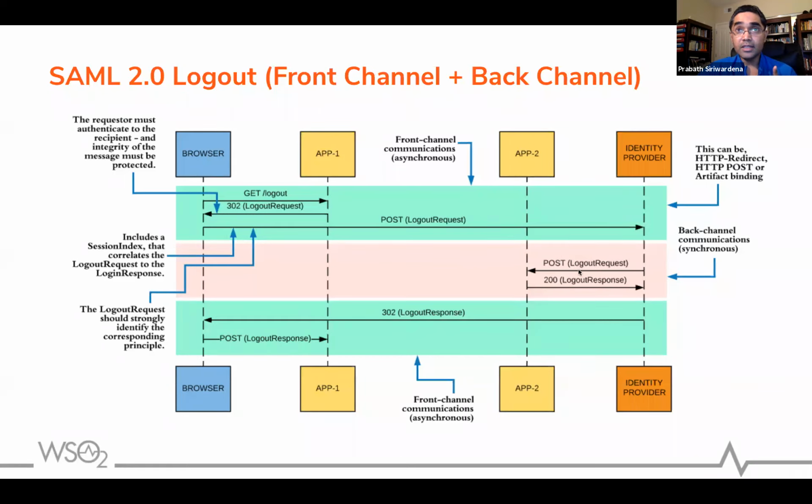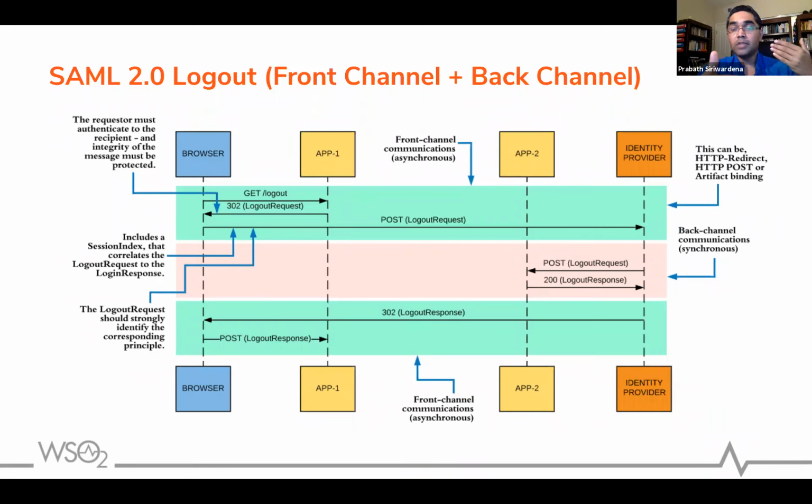Now this communication between app2 and the IDP happens in the back channel, right? But app2 has a front channel too. The user has logged in through the browser, but you only send a request to the back channel. There's no correlation between the back channel and the front channel. So just looking at the request app2 gets on the back channel, app2 cannot terminate its front channel. It doesn't know where to send a request, right?